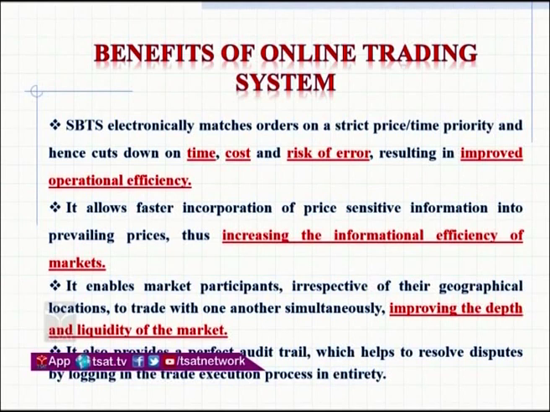Price sensitive information means any information about a company relating to the amalgamation of the company, absorption or joint venture of the company, that is going to influence the price of the company, which is not available to all investors.